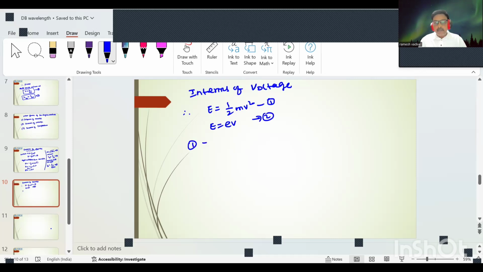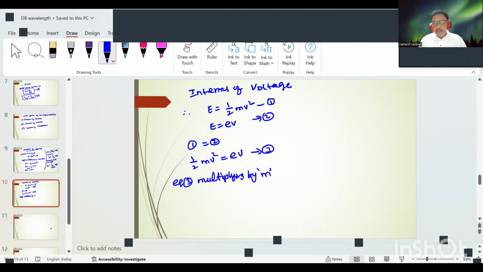Therefore, comparing the equations, 1 by 2 mv square is equal to electron volt. Multiplying by m on both sides, therefore, 1 by 2 m into mv square is equal to meV.